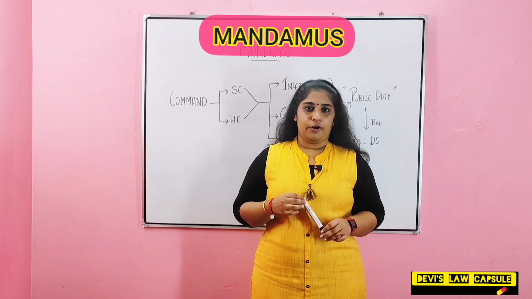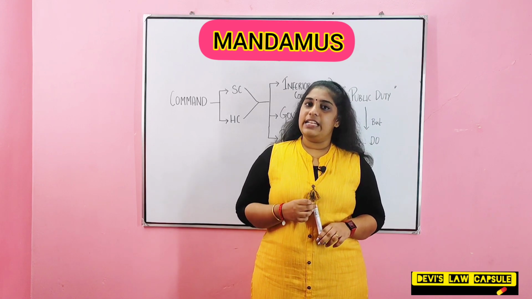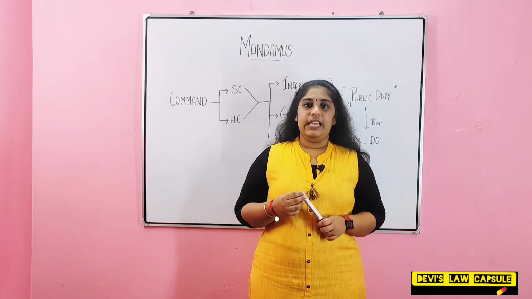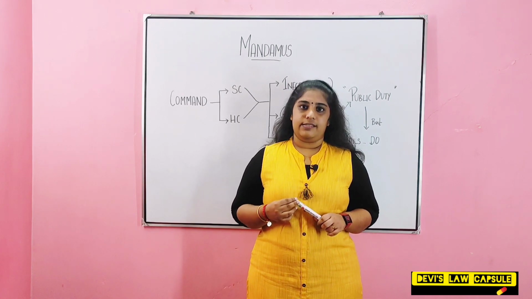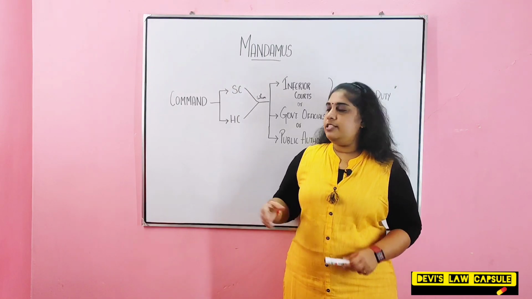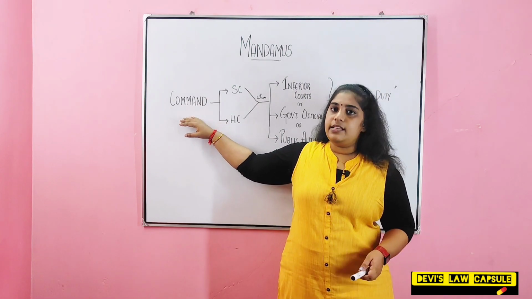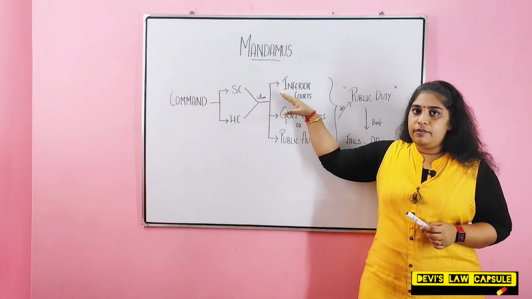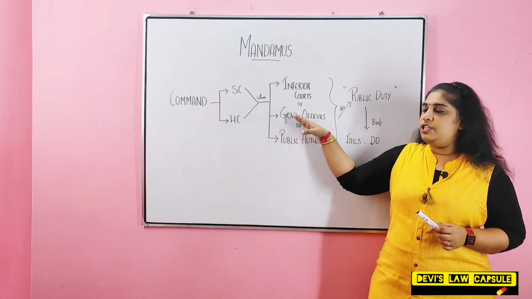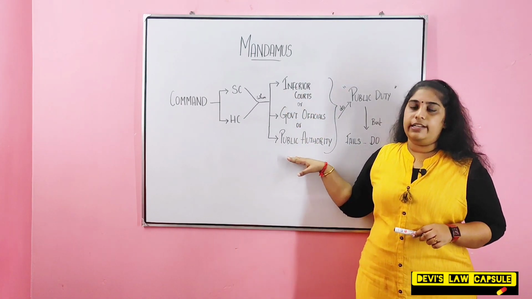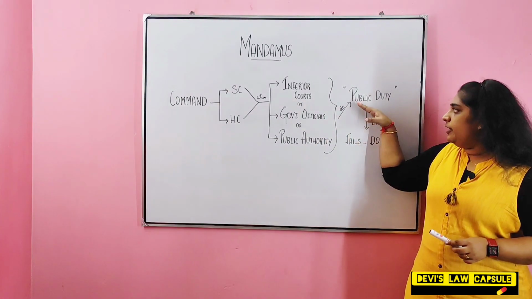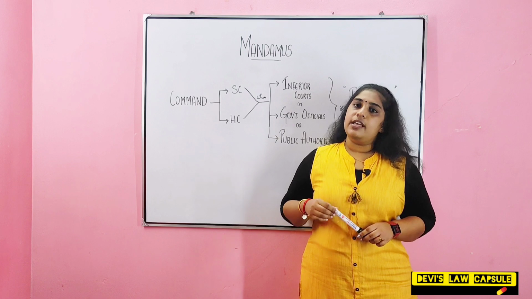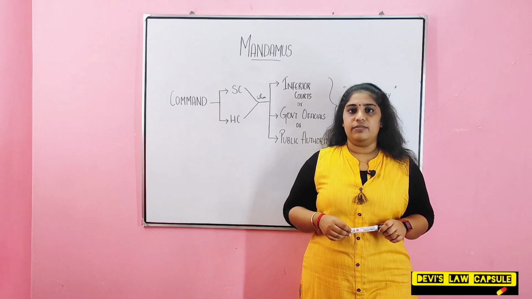Moving on to Writ of Mandamus. Mandamus literally means we command. This writ is popularly known as Writ of Justice. Writ of Mandamus is a command that is issued by the Supreme Court or High Court when any inferior courts or government officials or any public authority has to do a public duty but fails to do so. So in such situations, a Writ of Mandamus is issued.